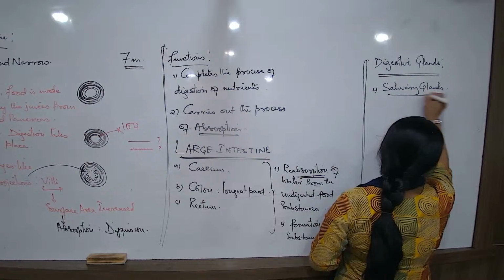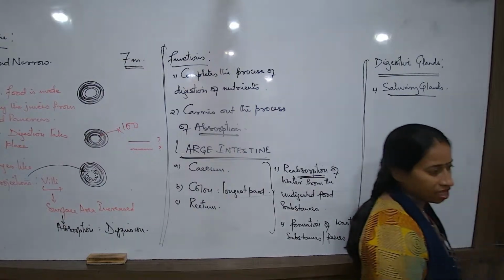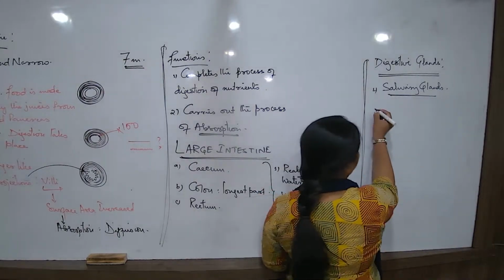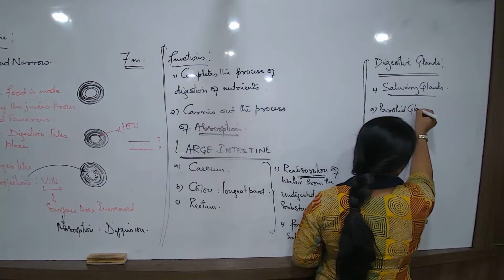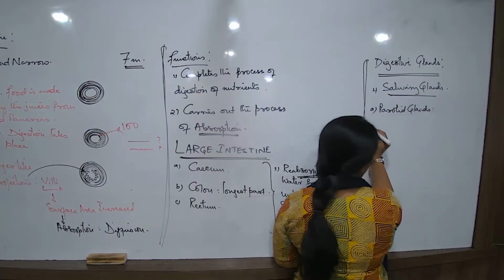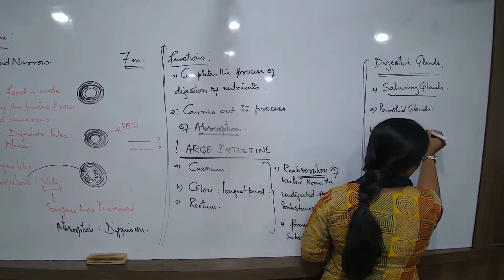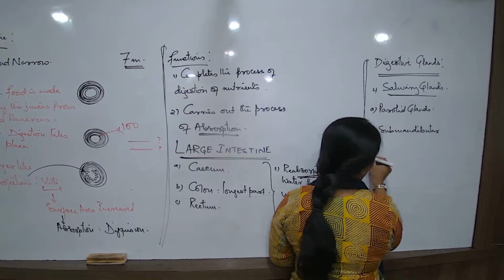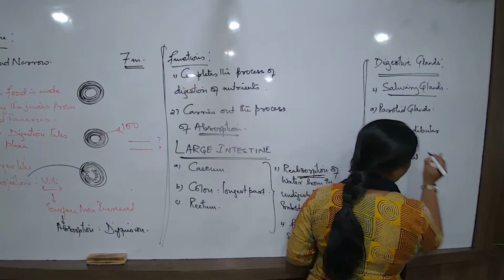Where are these digestive glands located? What are their names? The digestive glands are located in and around the mouth. What are the names? Number one, parotid glands. The first one, parotid glands. The second one, submandibular glands. Third? Sublingual glands. Submandibular and sublingual.